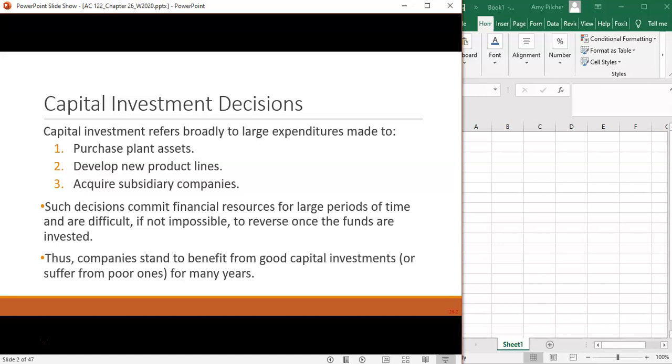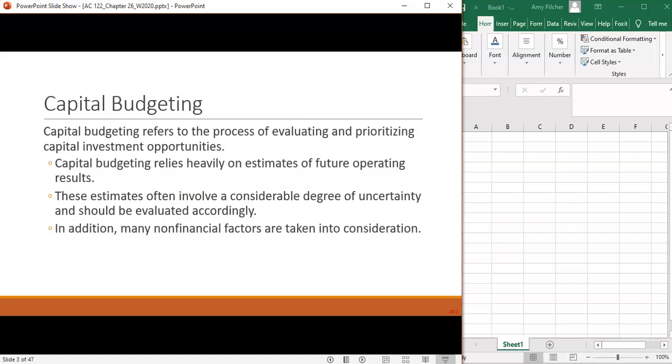The biggest thing to know is that it's a very large financial commitment to companies, and the decisions can't be reversed. Once you've made a commitment to purchase something and committed those funds, you can't change your mind about it. So companies need to be very strategic when they're planning which capital investments they're going to go forward with.